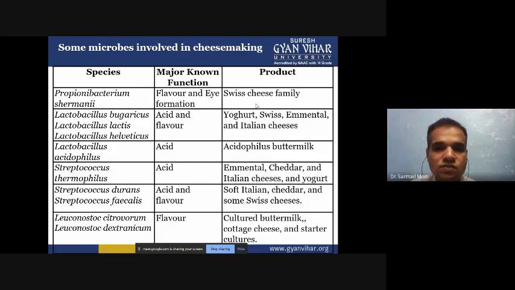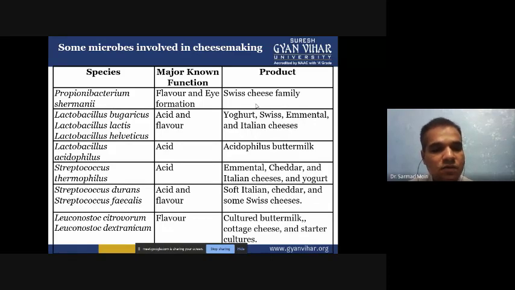Then yogurt, Swiss, Emmental and Italian cheese are produced by Lactobacillus bulgaricus, Lactobacillus lactis, and Lactobacillus helveticus, and they will increase the acid and flavor. Then acidophilus buttermilk is there, and it will increase the acid by Lactobacillus acidophilus. Then Streptococcus thermophilus will increase the acidity of the cheese. When the acidity increases, you have Emmental, cheddar, Italian cheese and yogurt.